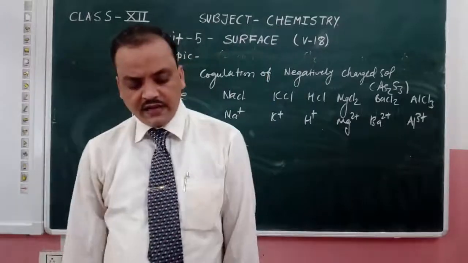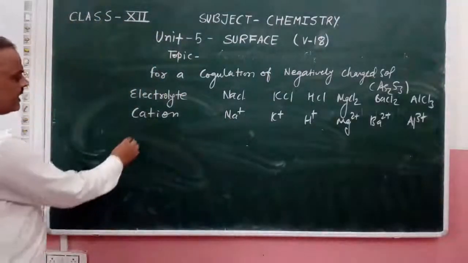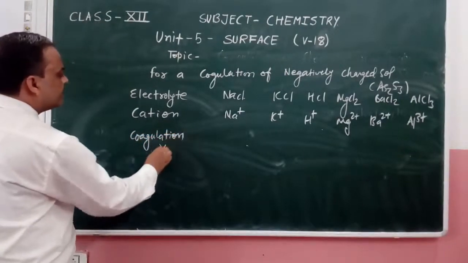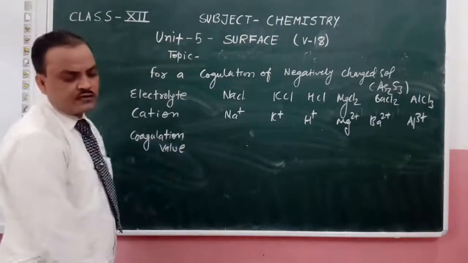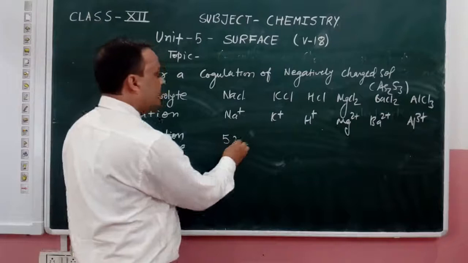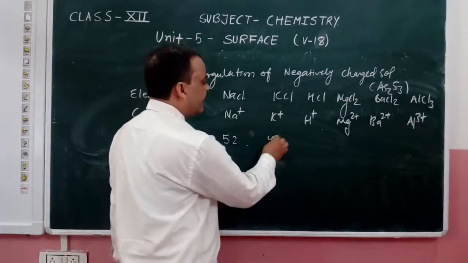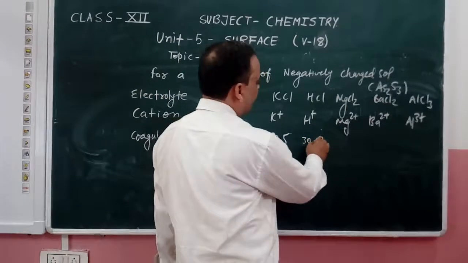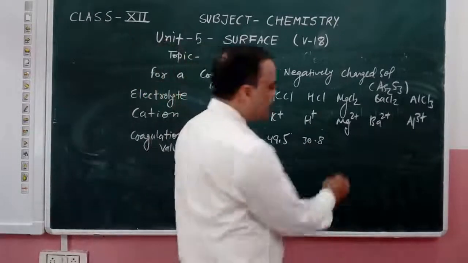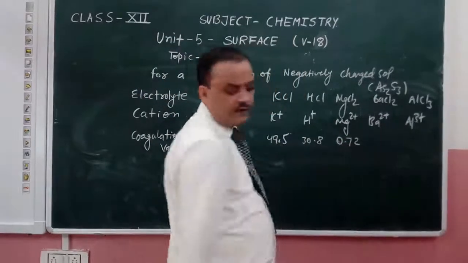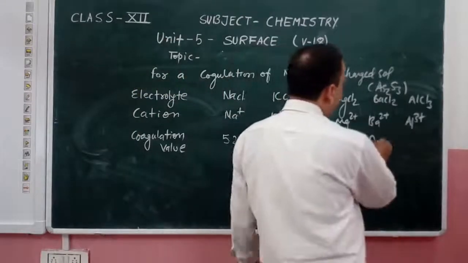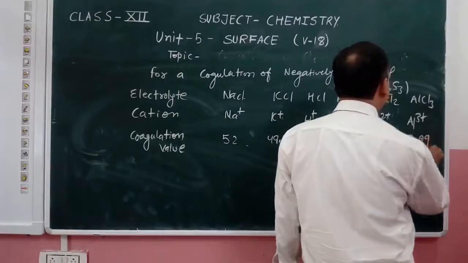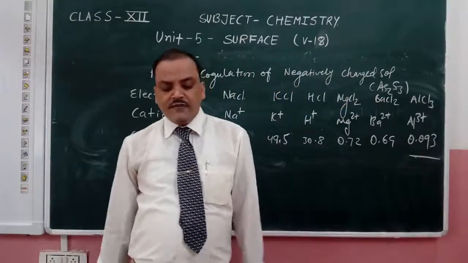Now they have their coagulation values: 52 for sodium, 49.5 for H+, 30.8 for magnesium, 0.72 for barium, and 0.093 for aluminium 3+.